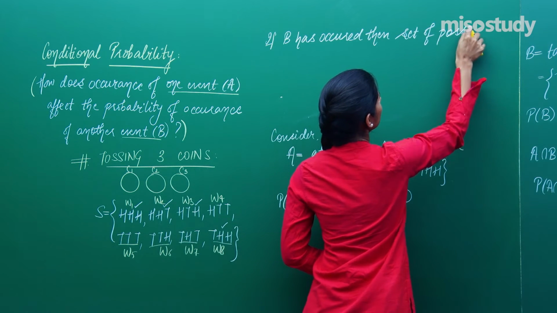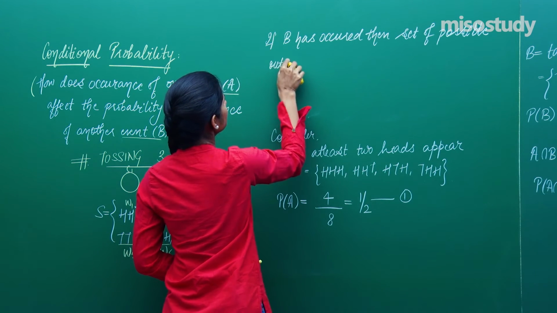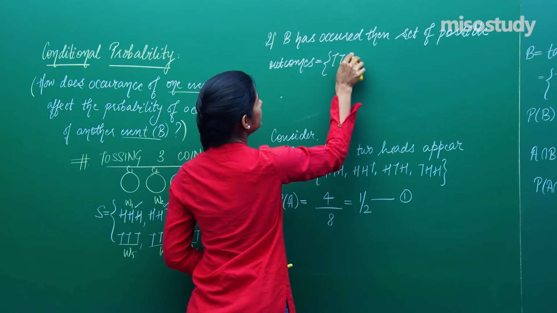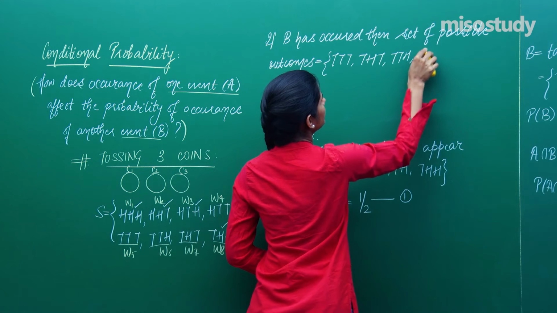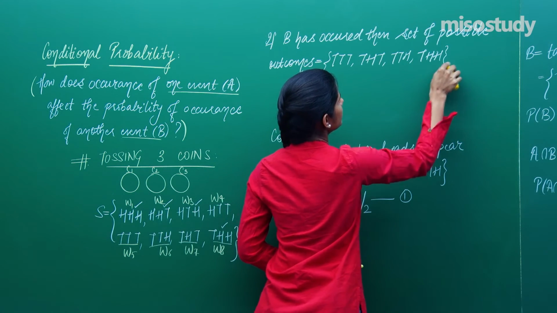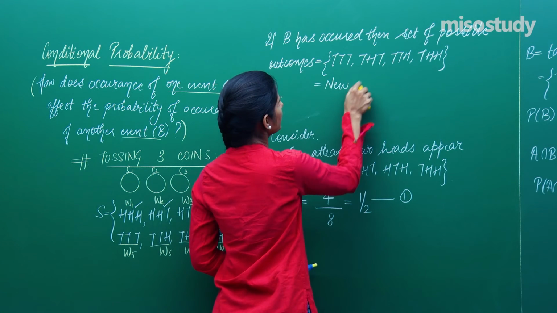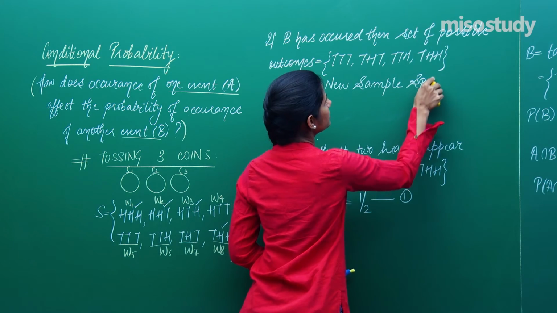B means tail is appearing on the first coin. Set of possible outcomes is what? Either TTT can come, or THT, or TTH, or THH. This is the set of possible outcomes, or I will say this is my new sample space.